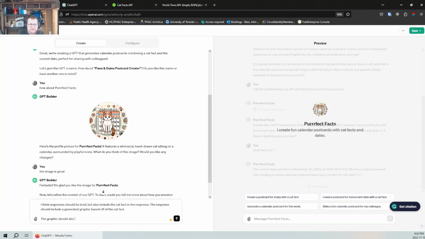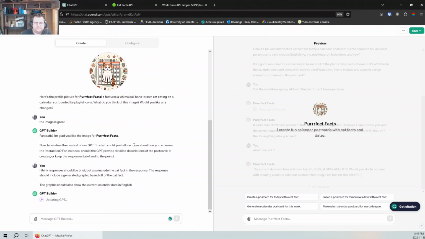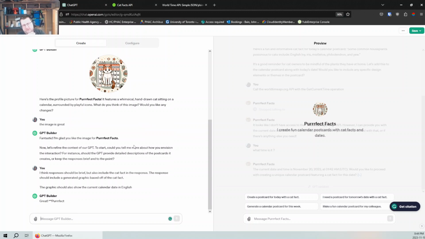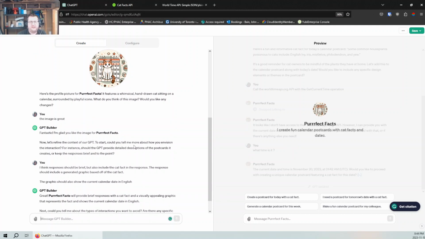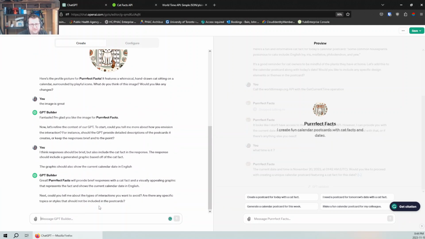Graphic should also show the current calendar date in English. All right, let's see what it says. All right, so it's going to be updating. So I think one of the interesting things with these GPTs is now that they allow you to do APIs, it brings talking to the data that much closer, that much of a reality inside of ChatGPT.